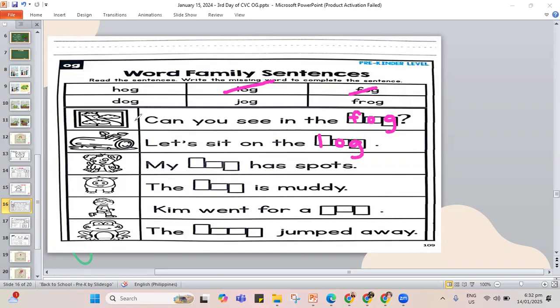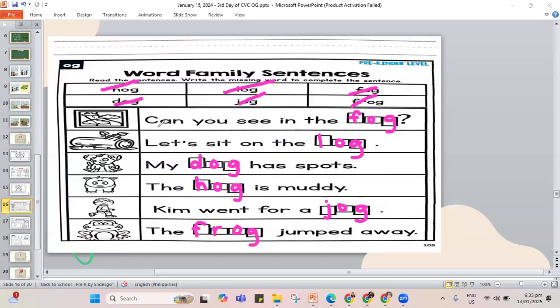Next, I have the picture of the dog. We have the D, O and letter G. Then we also have another word for pig, a hog. H, O, and letter G, hog. We have also the picture of the girl doing a jog. J, O, and the letter G. And the last one, we have our frog. We have F, R, O, and the letter G.